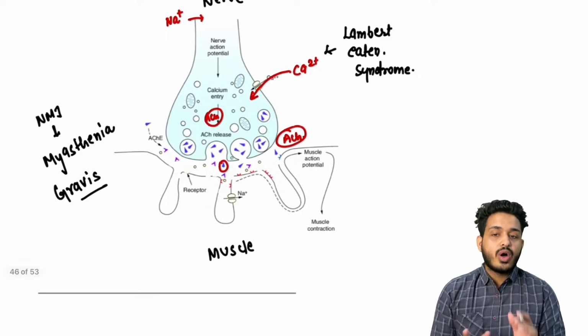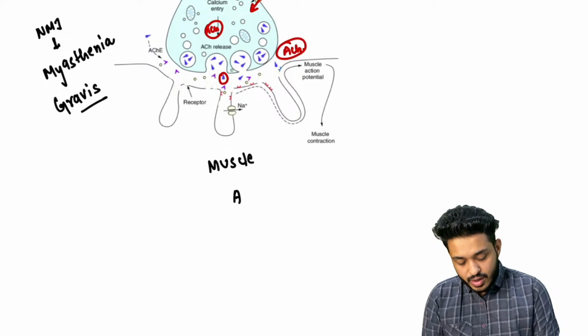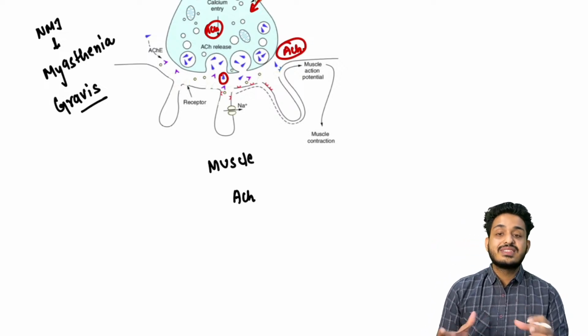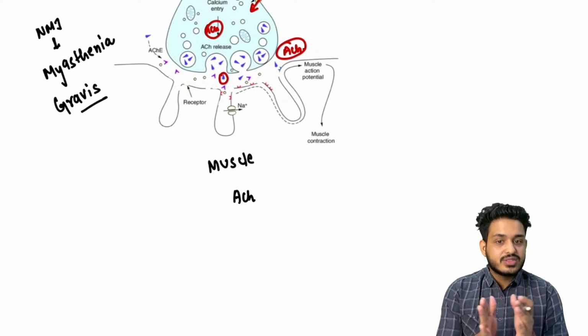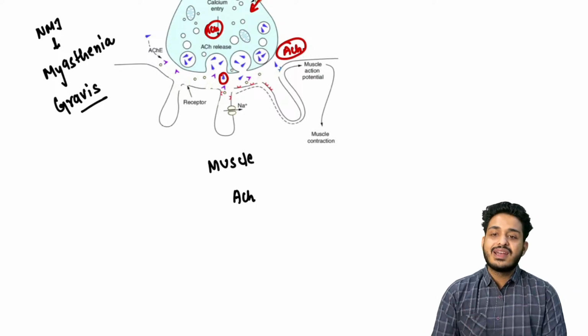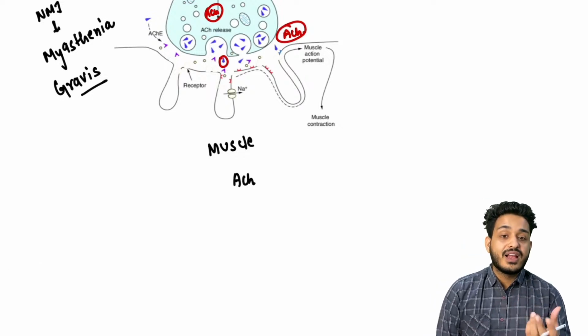Now, if normally this thing is happening, what is going to happen? So acetylcholine is going to come to the muscle. It is going to cause certain conformational changes in the muscle, and it is going to produce contraction because of actin and myosin. Two sarcomeres will be coming together, and it is going to cause contraction. But for contraction also, remember, calcium is needed, right?